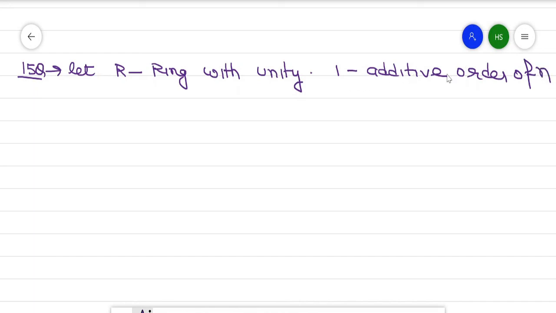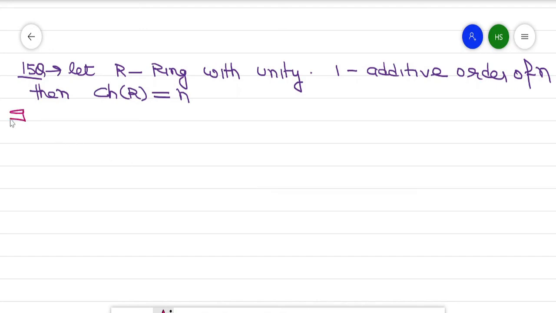So it means 1 multiplied by n equal to 0 because it is additive order. So then characteristic of R will be small n. Remember that if 1 is additive order of infinity, then characteristic of R is 0.